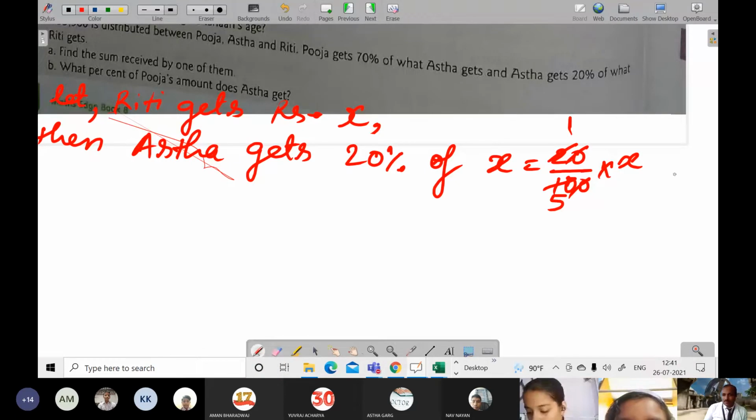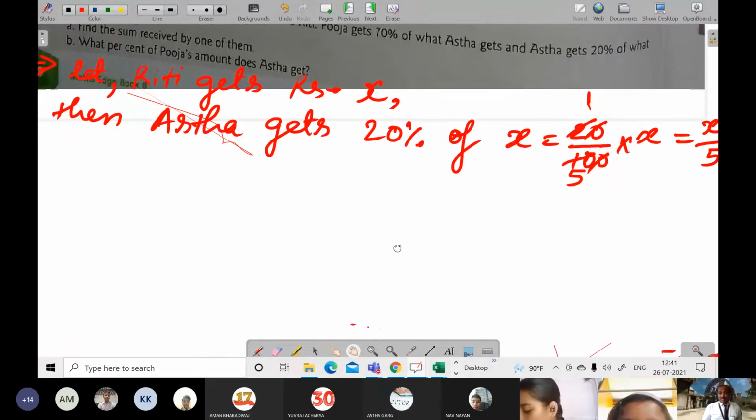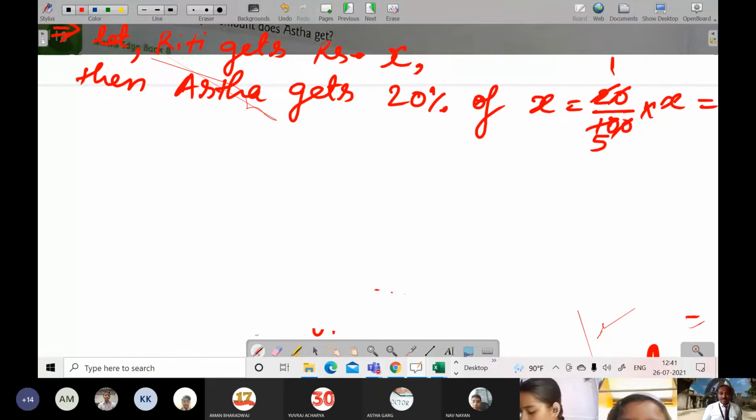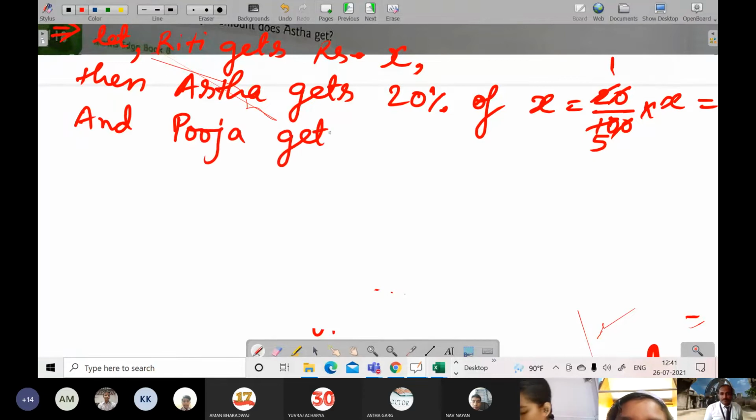Okay, that will become x by 5. Again, Pooja gets 70% of what Astha gets. So you can write, Pooja gets 70% of Astha, that is x by 5.